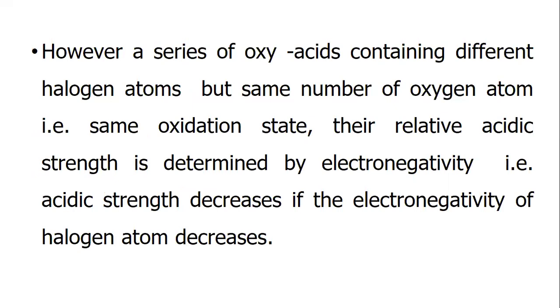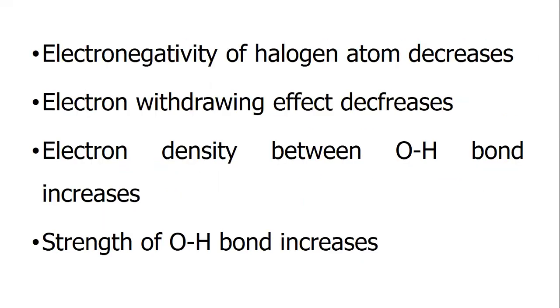However, in a series of oxyacids containing different halogen atoms but the same number of oxygen atoms, that is, the same oxidation state, the relative acidic strength is determined by the electronegativity, that is, the acidic strength decreases if the electronegativity of the halogen atom decreases. Electronegativity of halogen atom decreases, electron withdrawing effect decreases, electron density between the oxygen and hydrogen bond increases, strength of the bond increases.